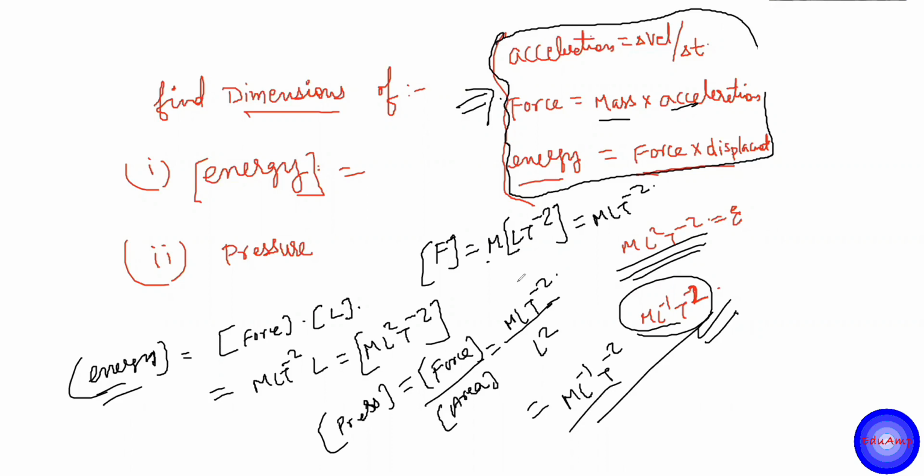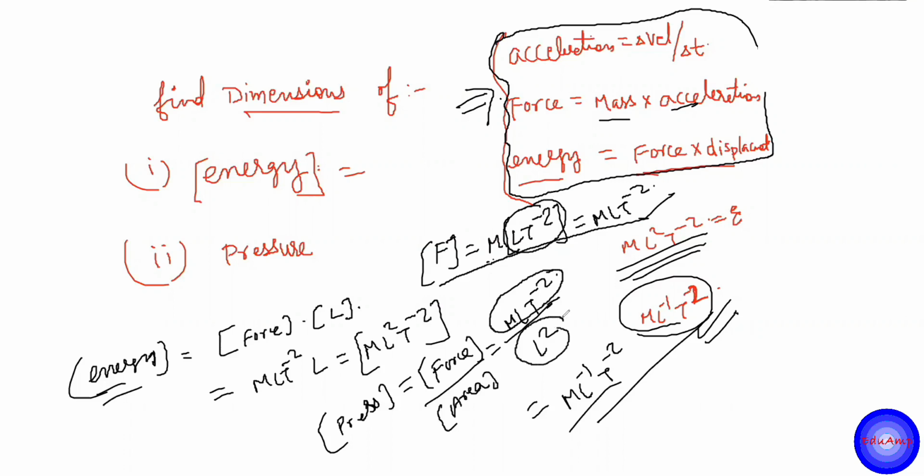So force is what? The dimension of force we just found out: mass into acceleration. For acceleration, the dimension was LT minus 2. So I wrote the dimension of force in the numerator, and then in the denominator I wrote the dimension of area.